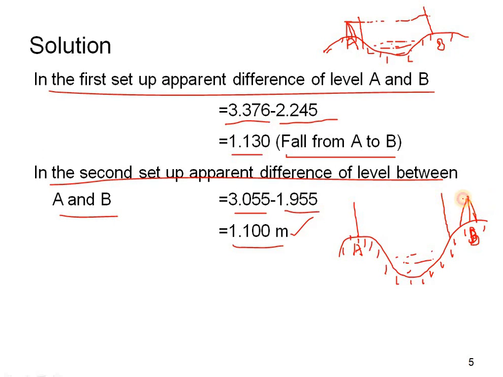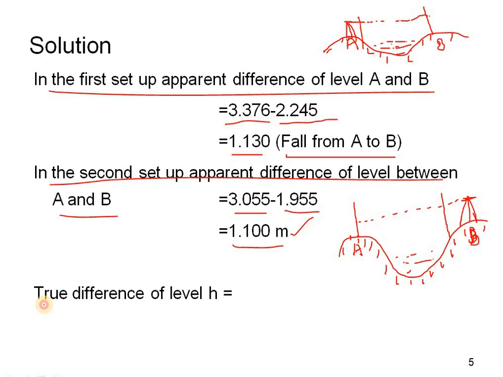The level reading will be the same. This will be the reading of the staff. From the B point, it will be taken as 1.100 meters. So this is the difference of the two readings.